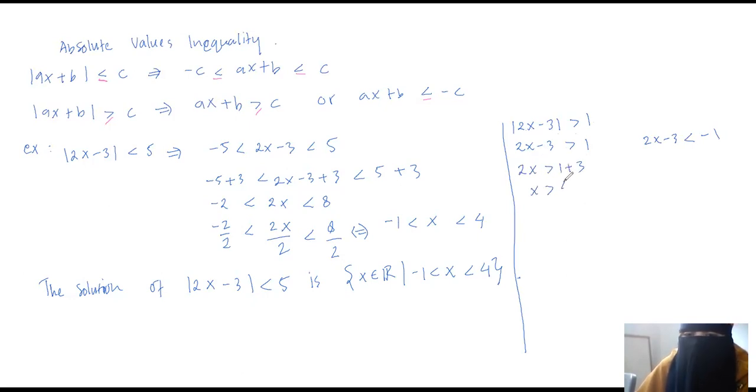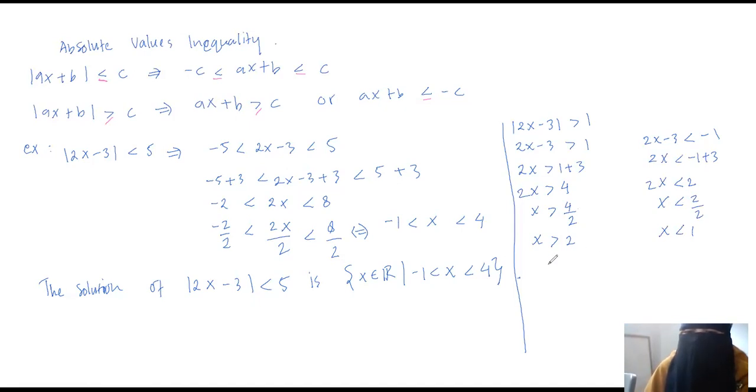Okay, for 2x minus 3 greater than 1, we get 2x greater than 1 plus 3, so 2x greater than 4, and x greater than 4 over 2, we get x greater than 2. And from 2x minus 3 less than minus 1, we get 2x less than minus 1 plus 3, and then 2x less than 2, and then x less than 2 over 2, we get x less than 1.